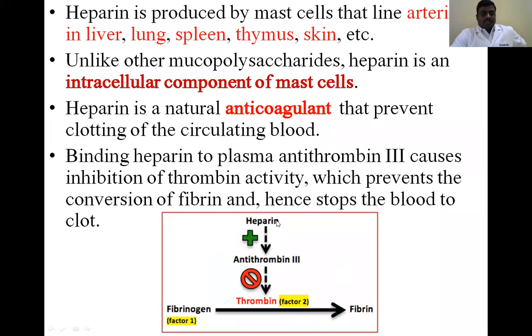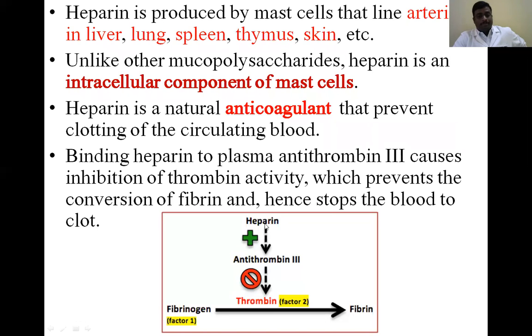The normal function of heparin is that it mainly reacts with antithrombin 3. Antithrombin 3 acts on thrombin, which is factor 2. Thrombin's function is to convert fibrinogen to fibrin. Fibrin means clot. So when heparin is not available, more fibrin formation takes place.